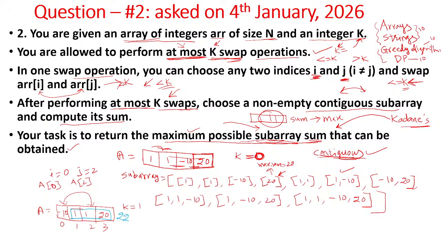The answer is 22. So this is one test case. With one swap operation allowed, this is the maximum possible sum subarray, whose sum is 22. Got it?